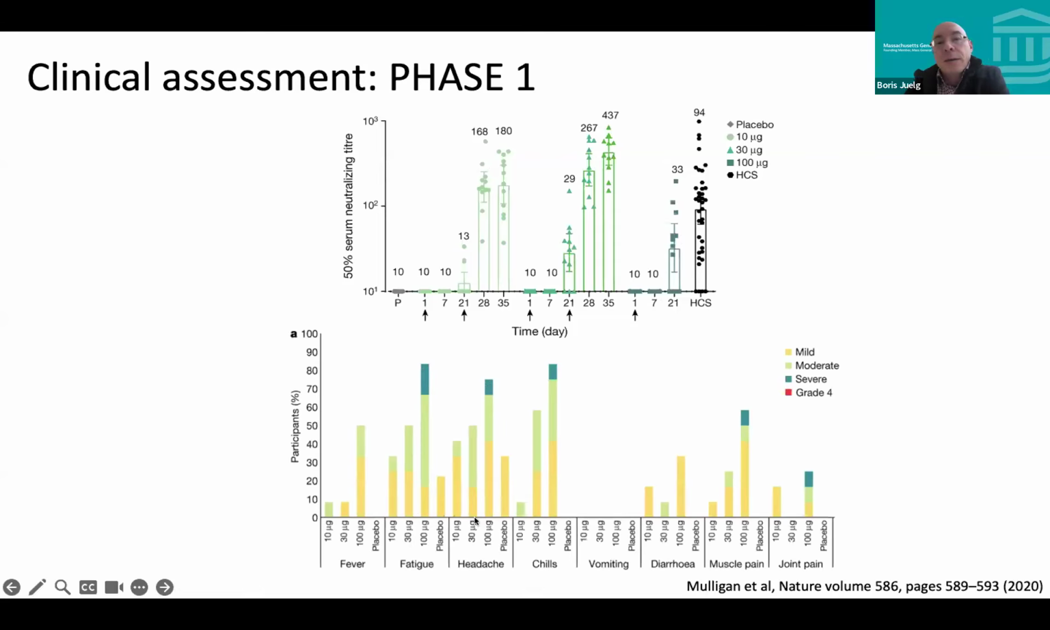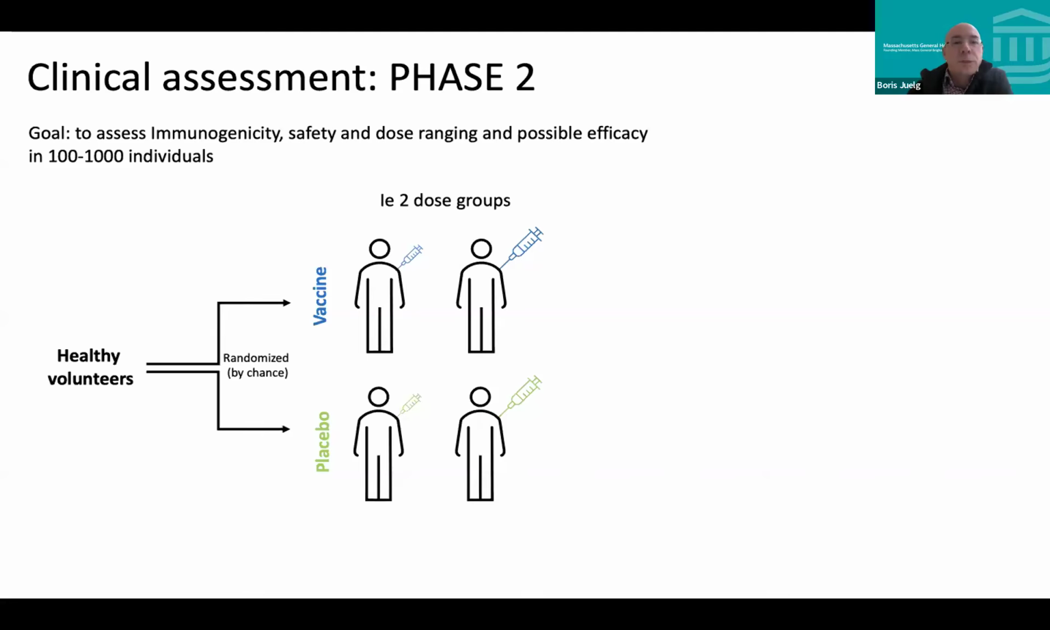And therefore, then you get good immunity with the 30 and fewer side effects than you choose the 30 microgram. And then you go into your phase 2 study. So now this goal is again to look for immunogenicity, safety, and to range your dose.